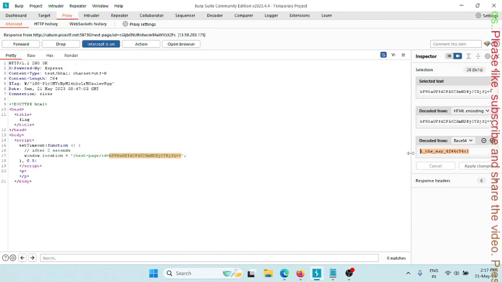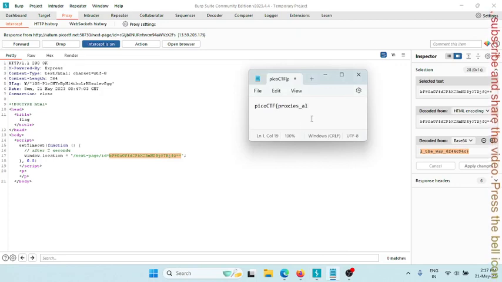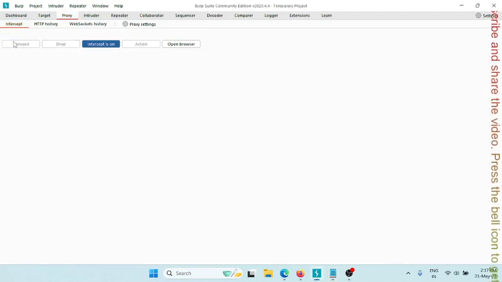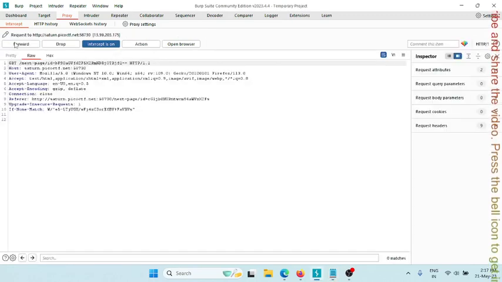Let's copy this base64 value. I have just selected this value and it has decoded the base64. Sure, yes, this is the good thing about Burp Suite, that most of the things happen automatically. You don't need to do it manually. So once I select it, it has automatically decoded. Let's put it over here. All right, probably we have got the code. Let's forward and see if there is anything else.